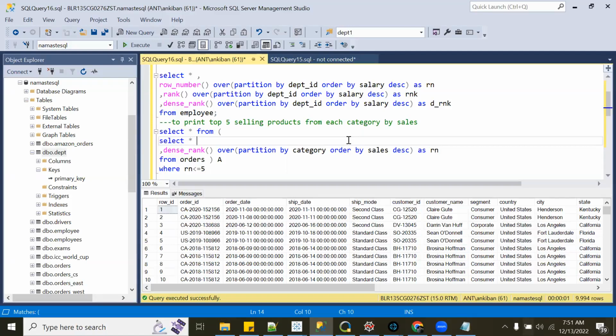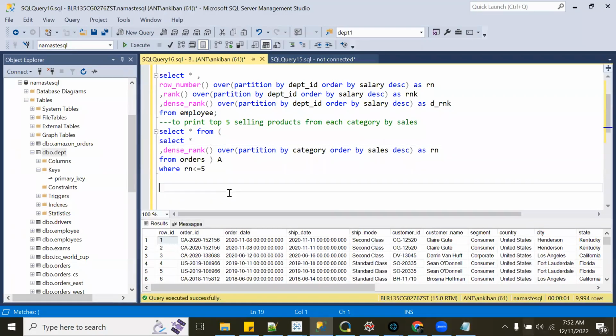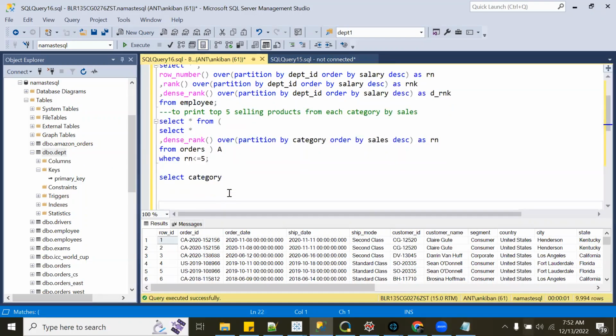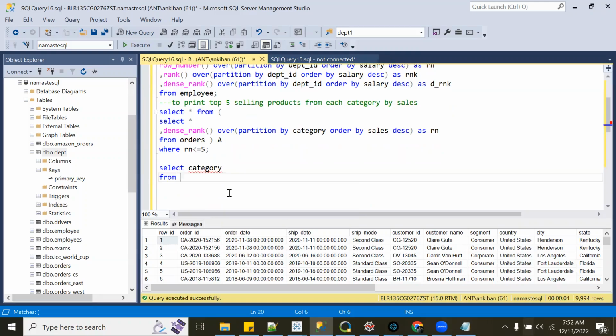It's incorrect, Ankit. I think we need to summarize sales by category, because there are multiple rows for a category, so aggregation should be there. Can we do order by sum of sales here? I think we can do it. Okay, so what you are saying is let's prepare the inner data first. So you are saying category from orders, and then I should do group by.